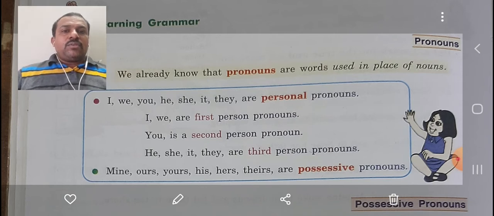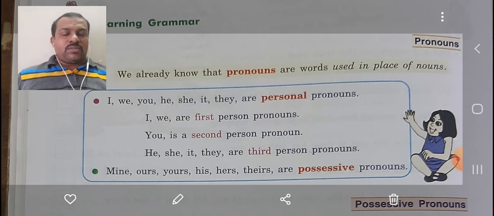Now you already know that pronouns are words used in place of nouns, right? Nouns, you know what are nouns? Nouns are the naming words such as Alexa, Sibi, Maruti. All these are names. Now, instead of these names, we use pronouns. What are the pronouns? As you see on page number 42, I, we, you, he, she, it, they. All these are personal pronouns.